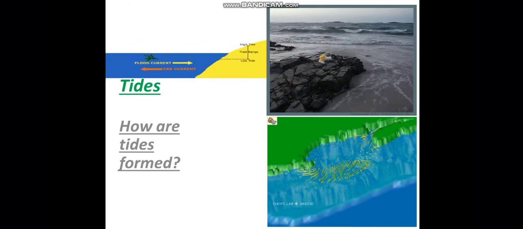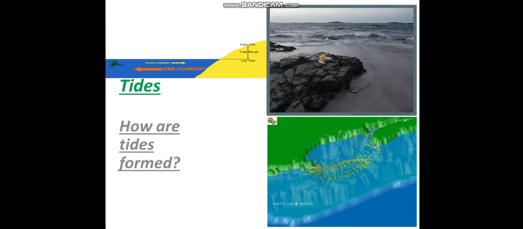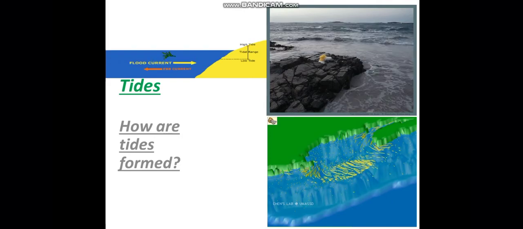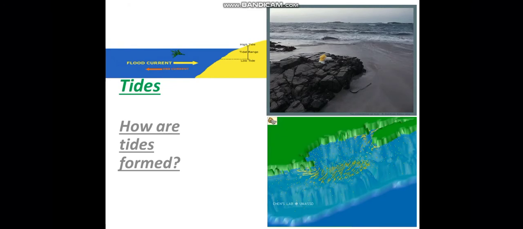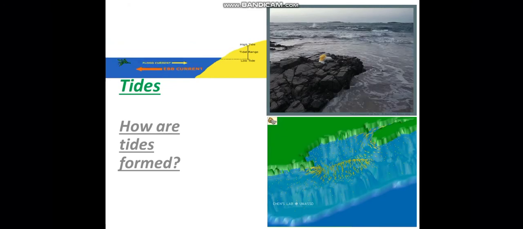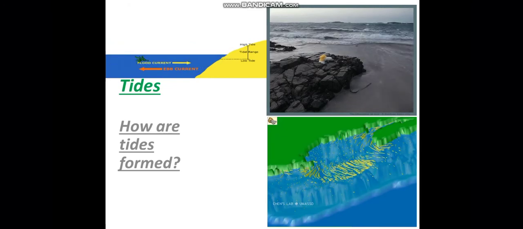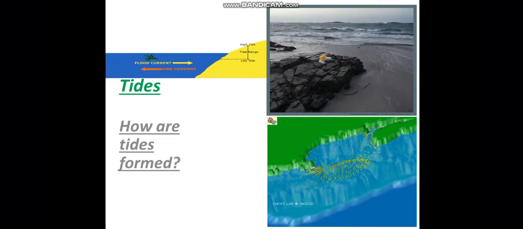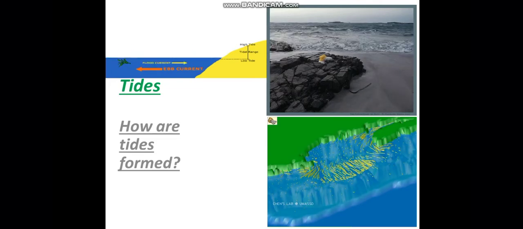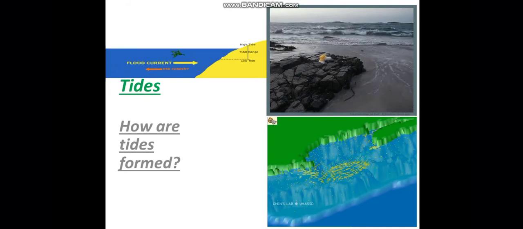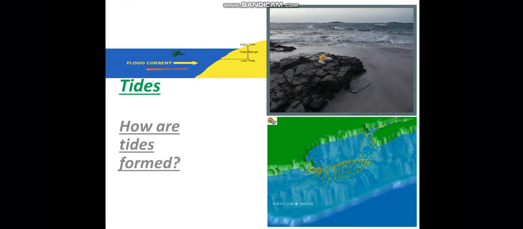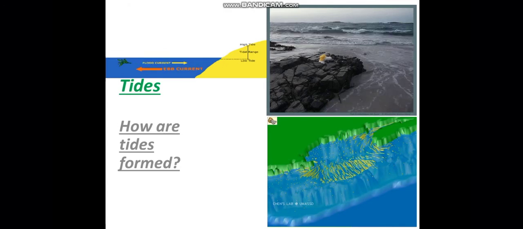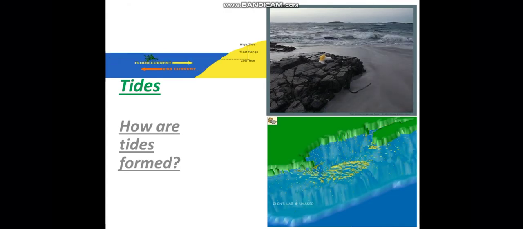So what is the moon? The moon is the earth's natural satellite and its closest neighbor. The surface of the moon is uneven. The plains and mountains are found on the moon. There is no air or water on the moon. Hence, there is no existence of life on it.